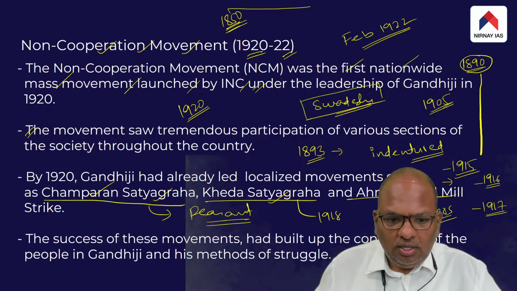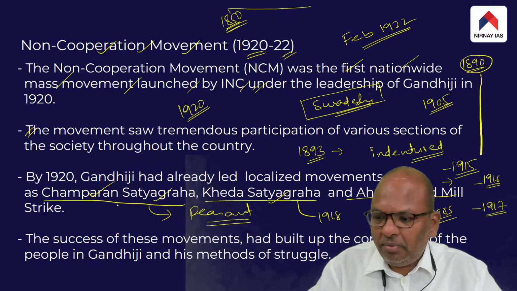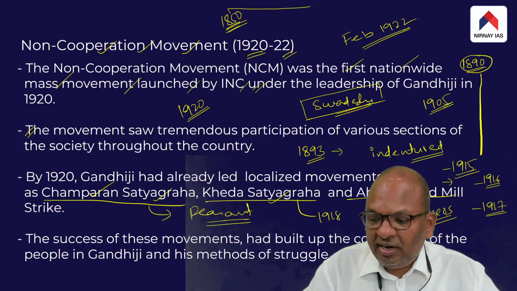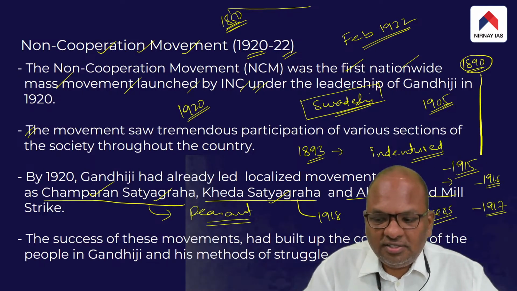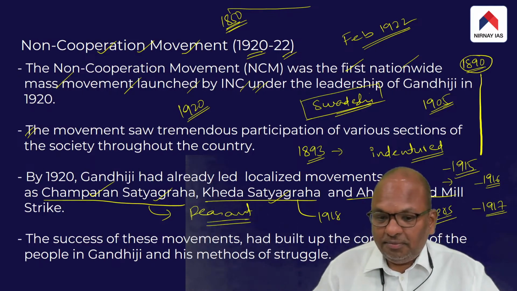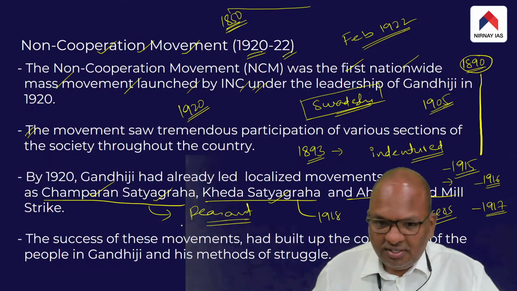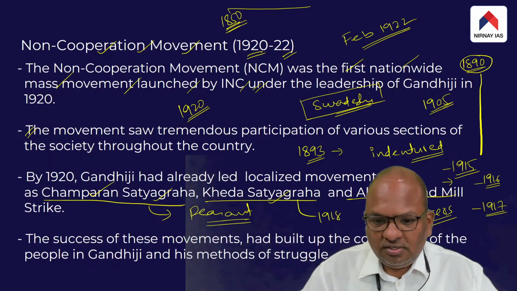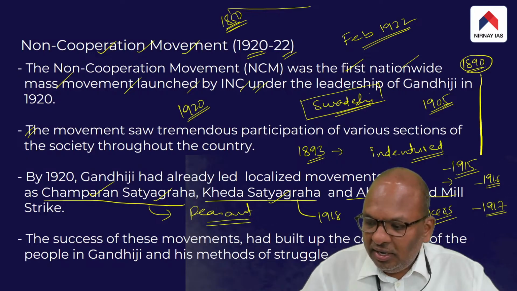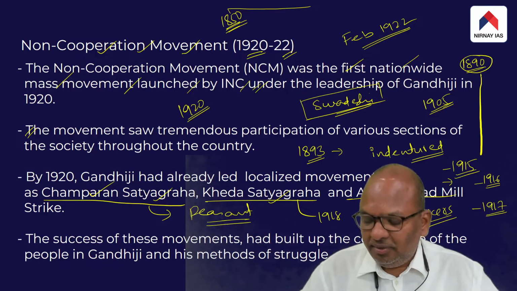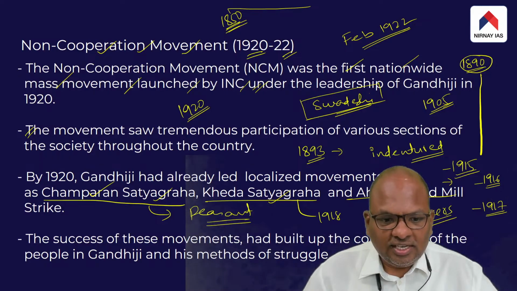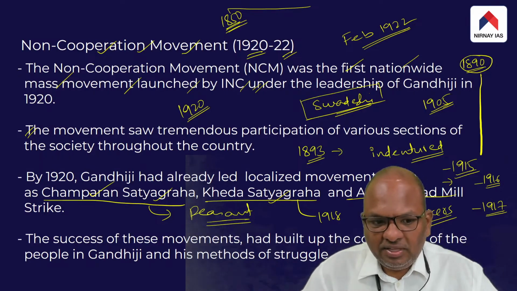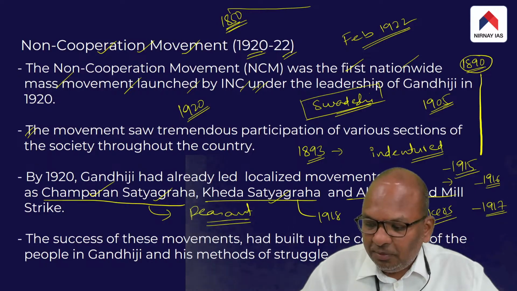The point is, all these three movements led by Gandhiji became a runaway success, very, very successful. The success of Champaran, Kheda, and Ahmedabad mill strike built up the confidence of people in Gandhi and also in his methods.